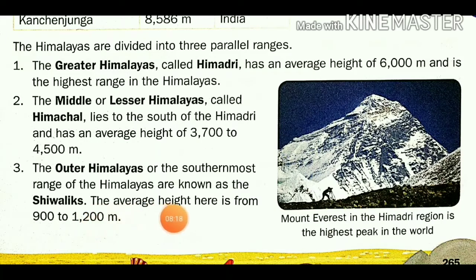The average height here is 900 to 1200 meters. These are lower mountains compared to the Himadri. Himadri's mountains are very high, Himachal's are middle-range height, and Shivalik's are lower-range mountains. These three parts we see in the Himalayan range.